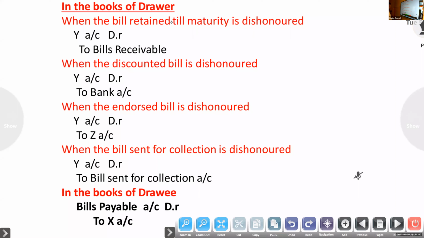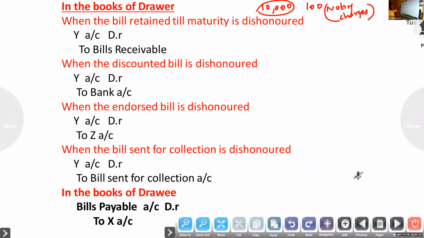Now you have to remember each case we studied already. You look at that only. First case: at the time of maturity, if we got the amount. Example, 10,000 bill amount and 100 noting charge. If you have any doubt you can ask.